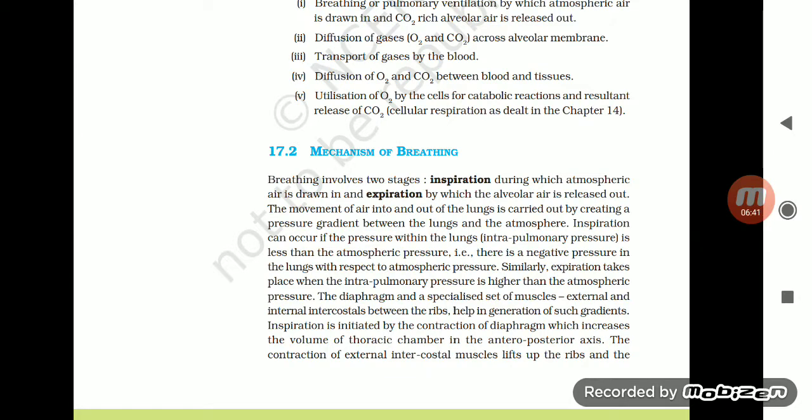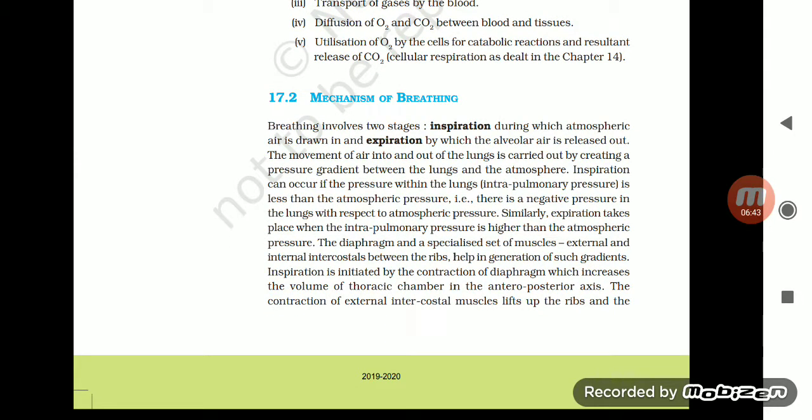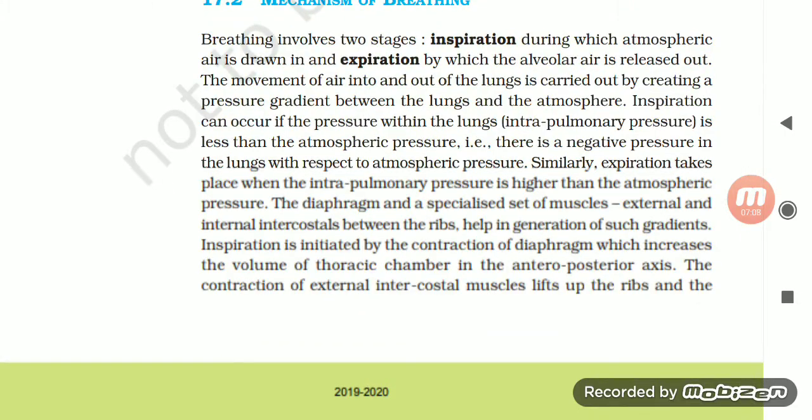17.2 Mechanism of breathing. Breathing involves two stages: inspiration, during which atmospheric air is drawn in, and expiration, by which the alveolar air is released out. The movement of air into and out of the lungs is carried out by creating a pressure gradient between the lungs and the atmosphere. Inspiration can occur if the pressure within the lungs, or intrapulmonary pressure, is less than the atmospheric pressure. That is, there is a negative pressure in the lungs with respect to the atmospheric pressure. Similarly, expiration takes place when the intrapulmonary pressure is higher than the atmospheric pressure.